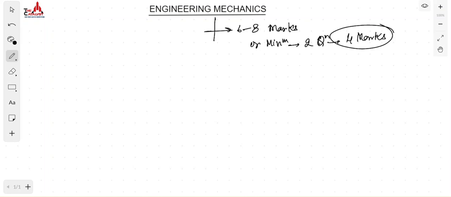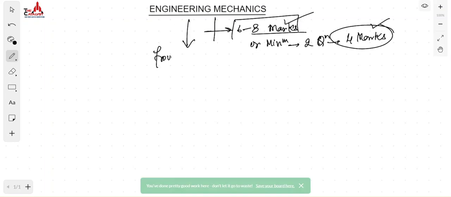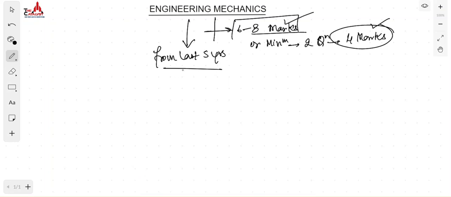In any subject, you cannot say you are certain you will get a question of this much weightage. But for engineering mechanics, for the last 5 years, we are continuously getting questions of around 6 to 8 marks or a minimum of 5 marks.